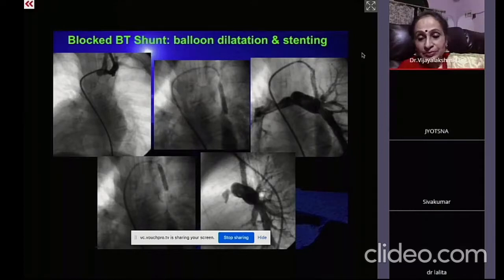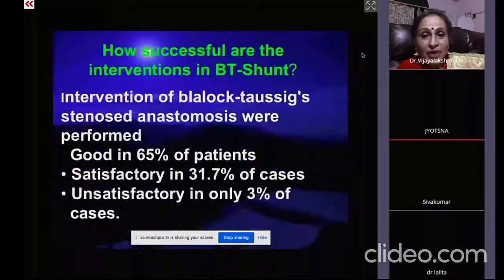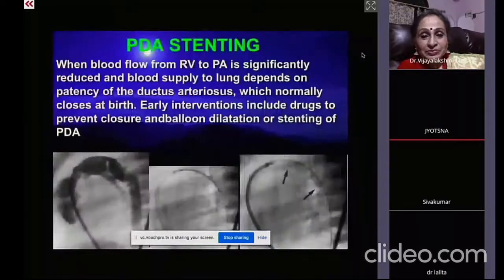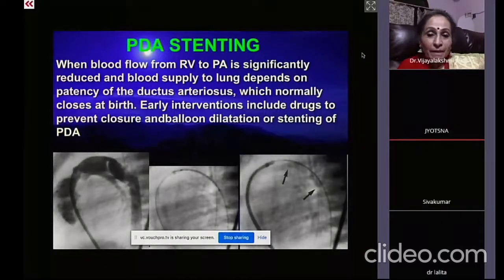There is a question on palliative PDA stents and size and types. We are going to come to that, no? Okay. And they wanted me to again explain the double balloon technique for RPA stenosis, like a bifurcation. We are doing the bifurcation of the coronaries. The same way it can be done.